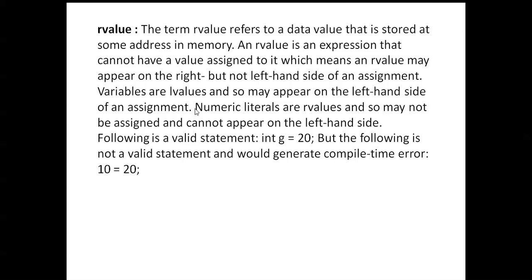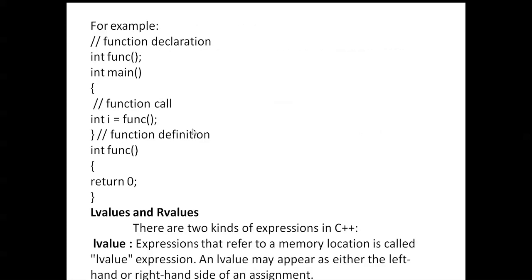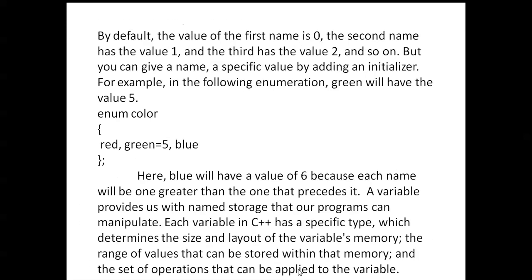Here you can see R values and L values. There are two kinds of expressions in C++. L values are expressions that may appear on either the left-hand or right-hand side of an assignment. Equal to is the assignment operator. The left side is called the L value and the right side is called the R value. Expressions on the left side or right side are evaluated accordingly.